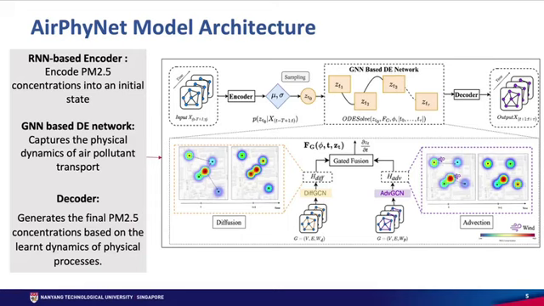Initially, we have a gated recurrent unit as our RNN encoder, which extracts temporal information from the historical data. Based on the final hidden states of the GRU, we determine an initial state Z_T node. Secondly, we have the GNN-based differential equation network that transcends the traditional modeling by embedding physical constraints within a neural network using several mathematical derivations.